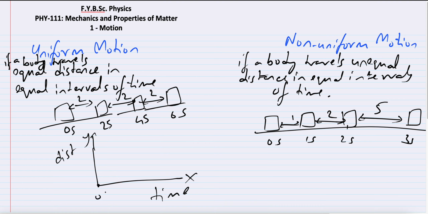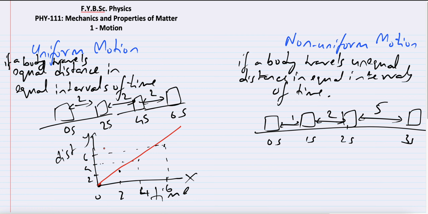This is 0 seconds, this is 2 seconds, this is 4 seconds, and this is 6 seconds. And the distance, this is 2 meters, this is 4 meters, this is 6 meters, and so on. So at 0 meters the car was here, at 2 seconds it has traveled 2 meters, at 4 seconds it has traveled 4 meters, and at 6 seconds it has traveled 6 meters. So if I draw the line, how will the line look? The line will look something like this. So the distance-time graph is a straight line.